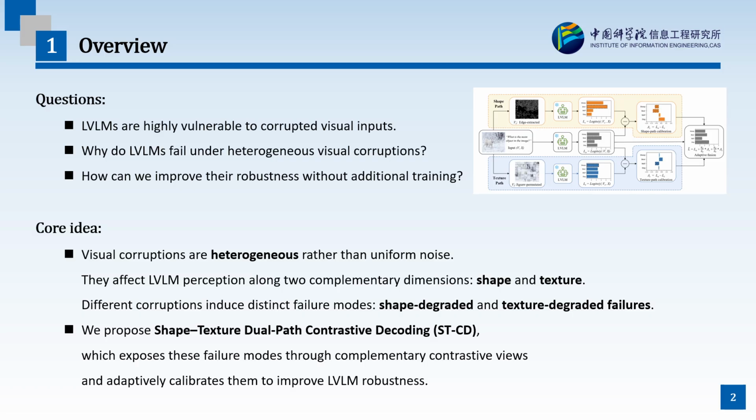Our core idea is that visual corruptions should not be treated as uniform noise. Instead, they are heterogeneous perturbations that affect LVLM perception along two complementary dimensions, shape and texture. Based on this view, we identify two distinct failure modes, shape-degraded failures and texture-degraded failures. Finally, we propose Shape-Texture Dual-pass Contrastive Decoding, or STCD, a training-free framework that uses complementary contrastive views to expose and correct these failure modes.